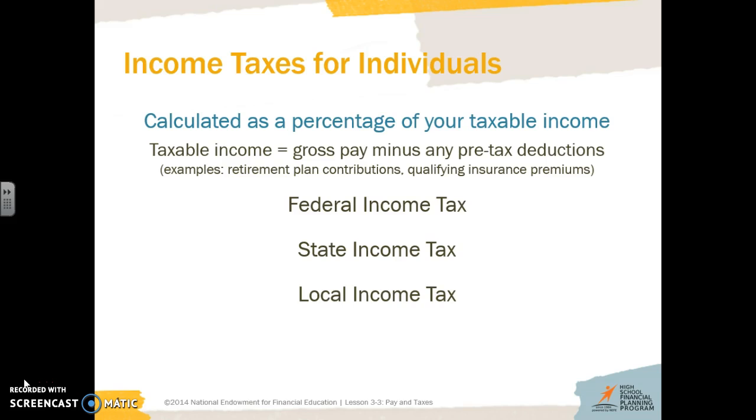For any of these taxes, to figure out how much you have to give, it's usually a percentage. So it might be that you give 7% of your income to the federal government, 3% to the state, and only 1% to your local area. To figure out how much you're actually giving to your government, you would take your gross pay.